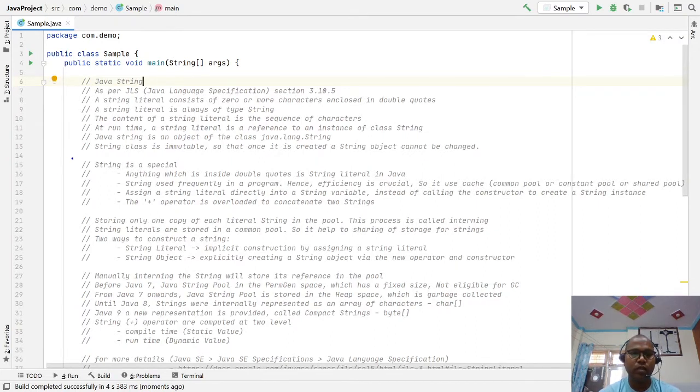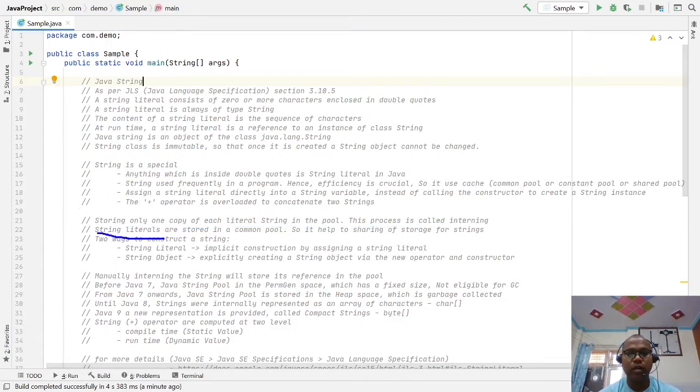Due to these special features, the JVM treats String as a very special class in Java. Sharing, storing only one copy of each literal string in the pool, is a process known as interning or pooling. What do you mean by that?